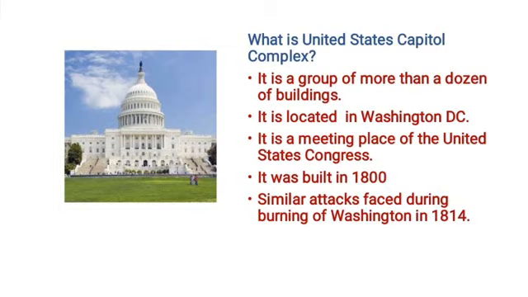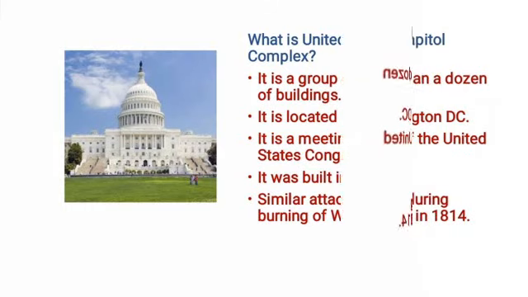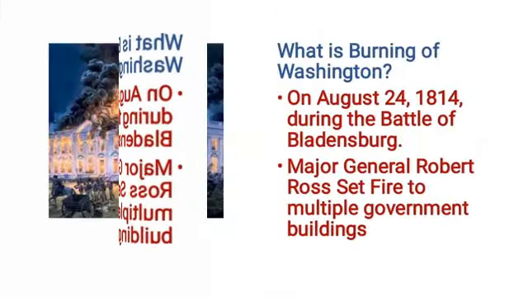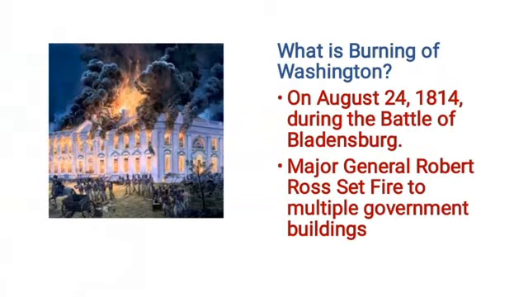So now let's also discuss what the burning of Washington that took place in 1814 was. On August 24, 1814, during the Battle of Bladensburg, a British force led by Major General Robert Ross set fire to multiple government buildings, including the White House and the Capitol building. So this is referred to as the burning of Washington.